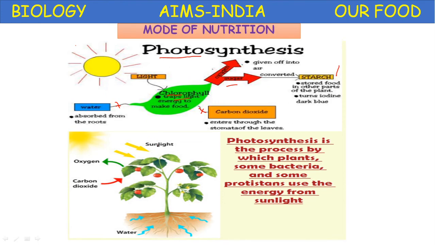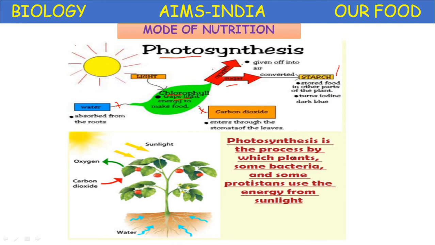The leaves trap the solar energy in the presence of chlorophyll, and carbon dioxide and water undergo photosynthesis and produce starch. During this process, oxygen is produced.